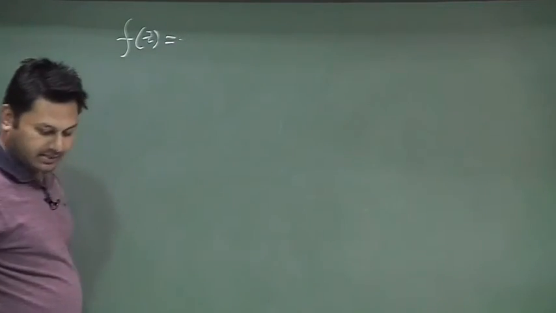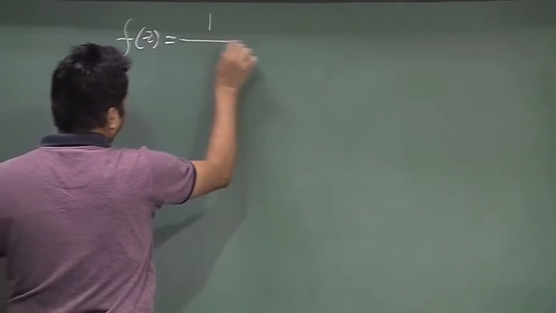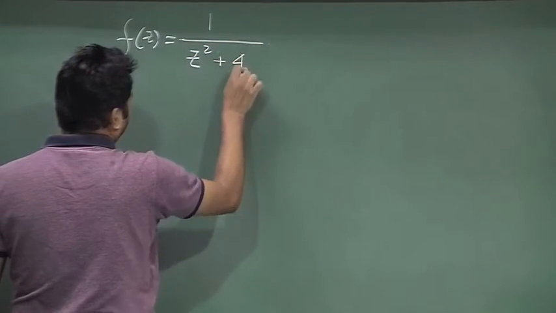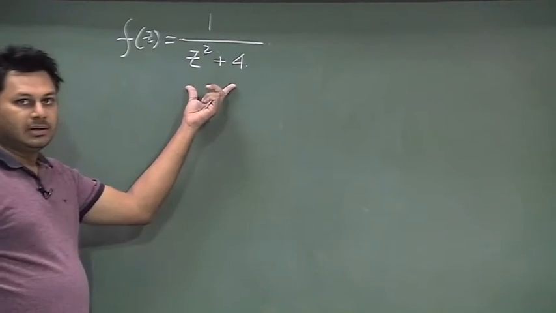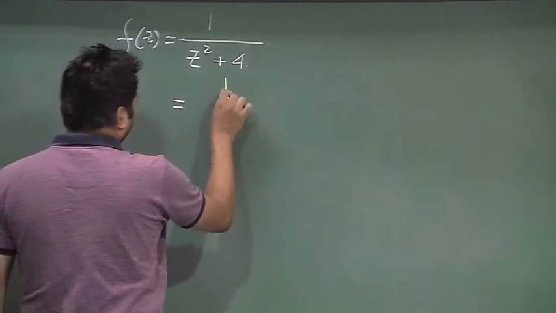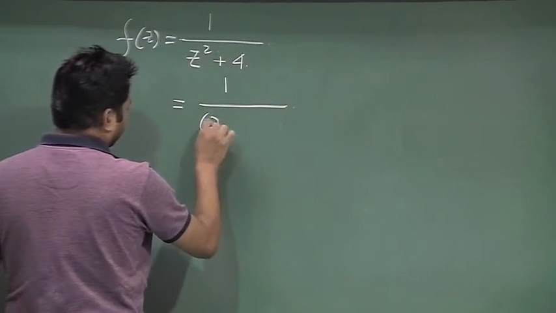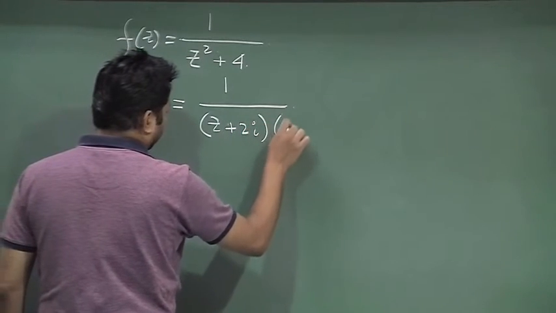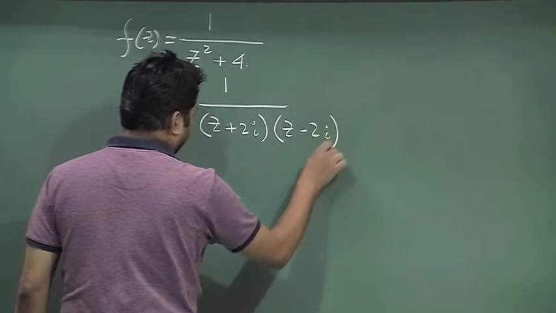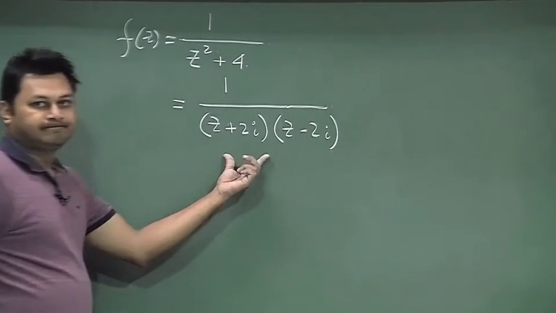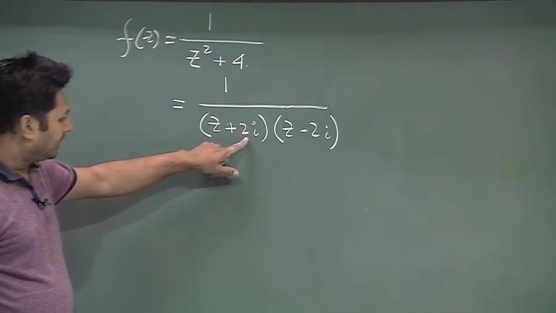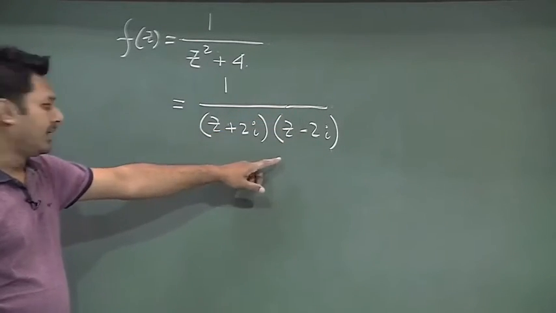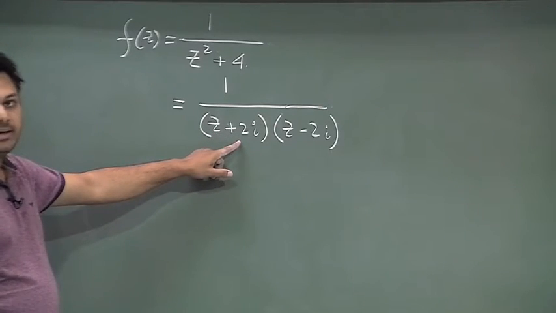Let me give you another example. 1 divided by z square plus 4, which if I simplify becomes 1 divided by (z plus 2i)(z minus 2i). This is my function, right. So, if z equal to 2i, then you find the function is blowing up. z equal to minus 2i, again the function is blowing up.